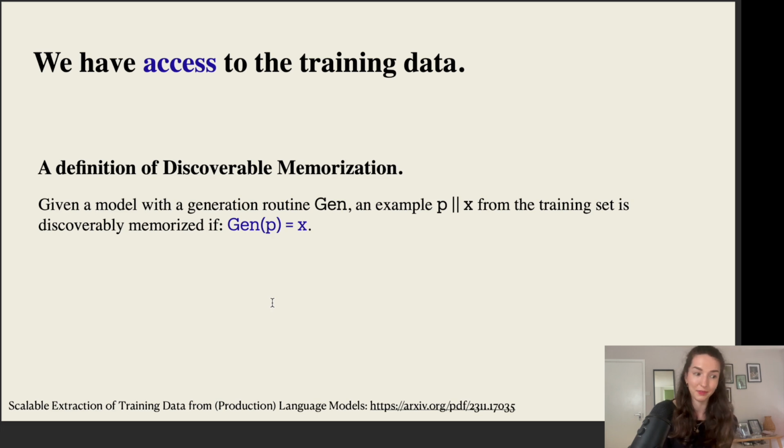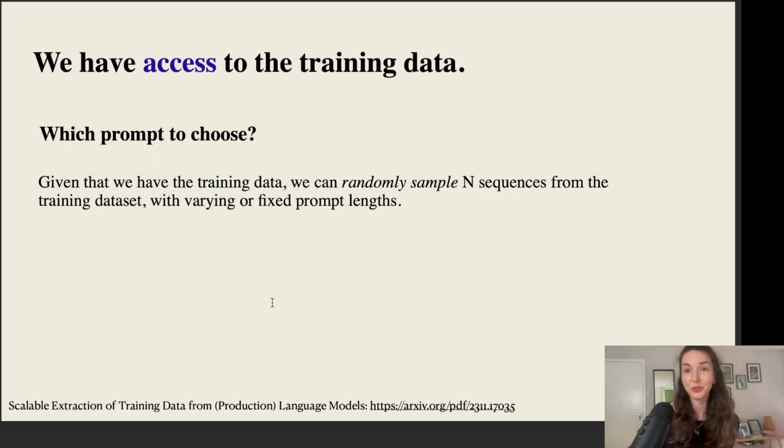And here the question of which prompt to choose is a little bit simpler because we have access to the training data for which we want to test, is it memorized or not? So what we can do is we can randomly sample all kinds of different chunks from this training data of a particular length, and then just have the model complete all these different chunks, and then we would check whether the completions are also part of the training data, then we call it memorized, or if they're not, then we call that particular piece unmemorized.